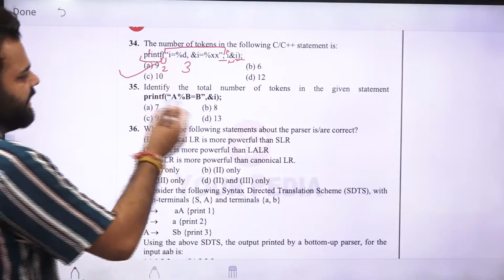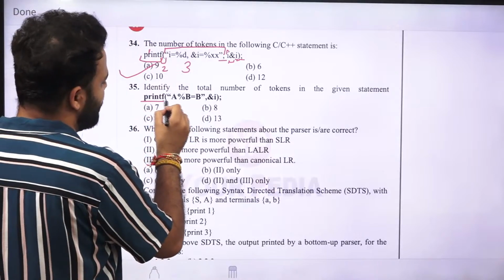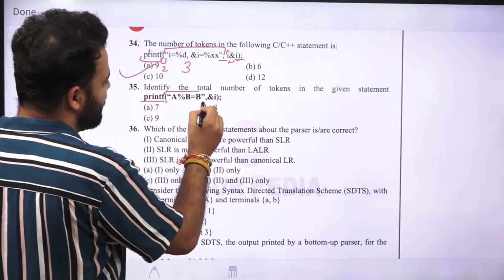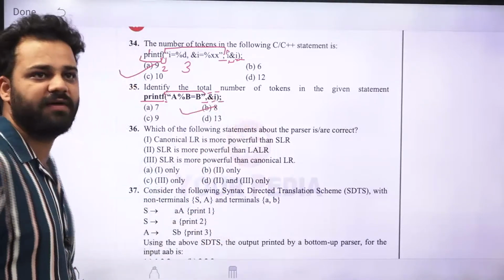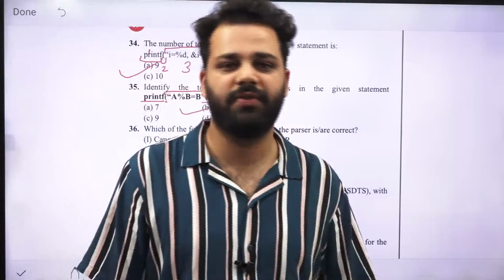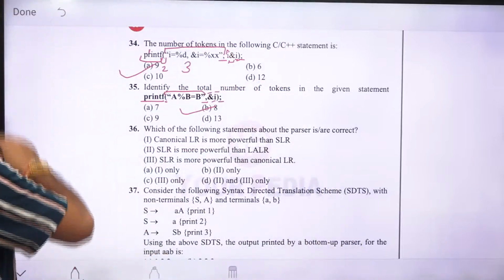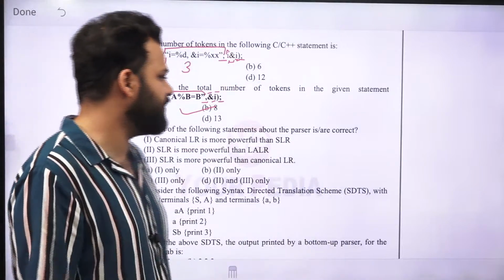After that, again identify, again printf is 1, this is 2, again this comma is 3, then 4, then 5, then 6, then 7, then 8. So again in this, how many tokens? 8 tokens are there. Next is, which of the following statements are true about parsers?